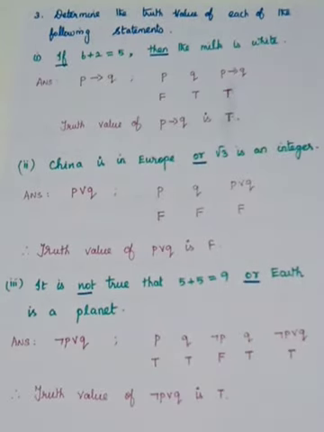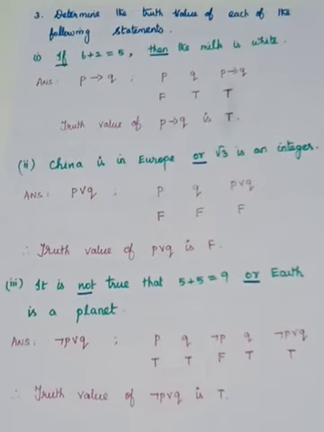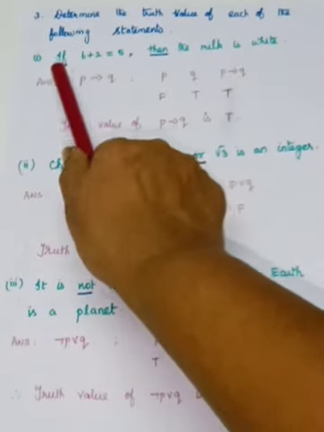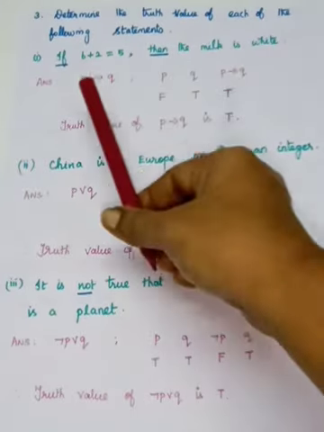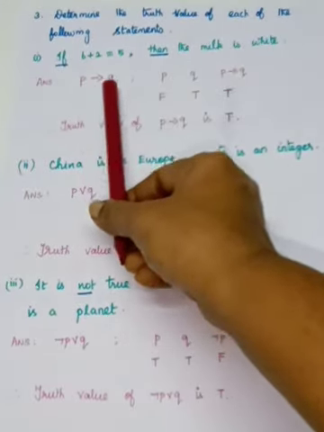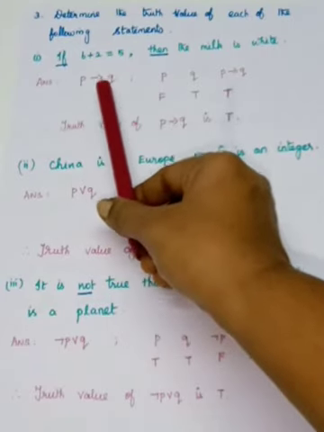So 6 plus 2 equal to 5 is P, and milk is white is Q. But you see the words if, then. In which statement will it come? Conditional statement. So we use the one-sided arrow mark. So that is P implies Q. So the symbolic form of the sentence is P implies Q.